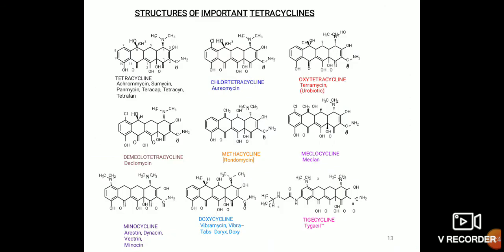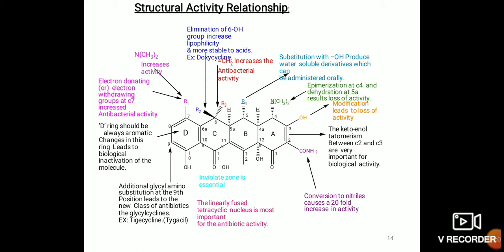These are the main structures of the tetracyclines: tetracycline, chlortetracycline, oxytetracycline, demeclocycline, methacycline, meclocycline, minocycline, doxycycline, tigecycline. This is the main structure of the class of the tetracycline drugs. This is the structure activity relationship of the tetracycline.